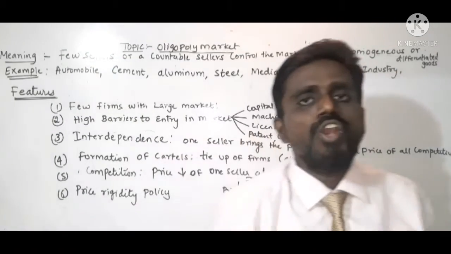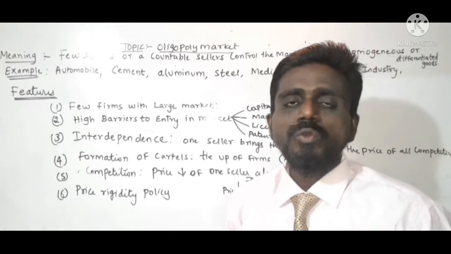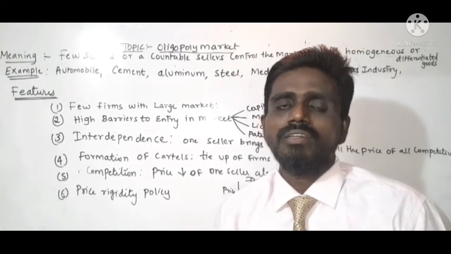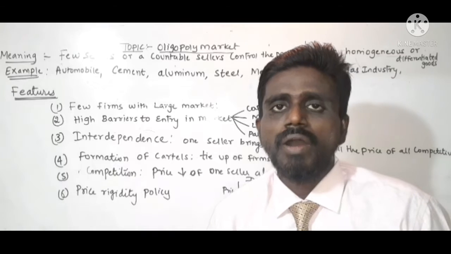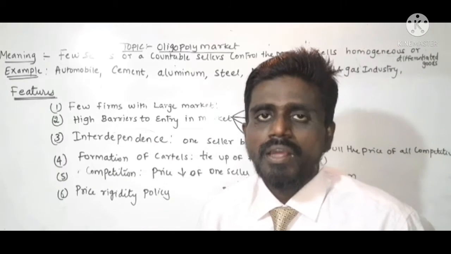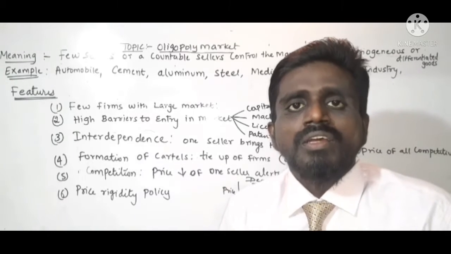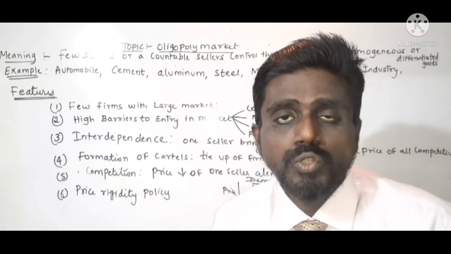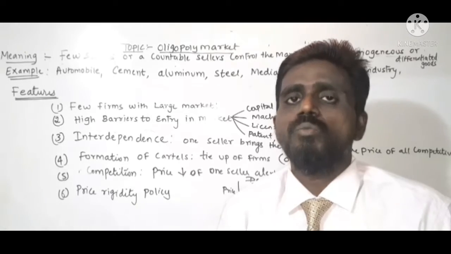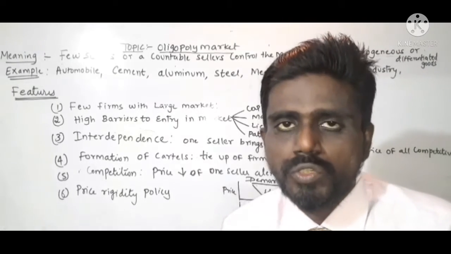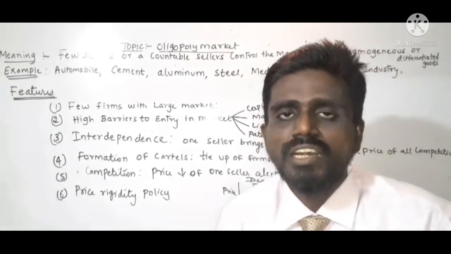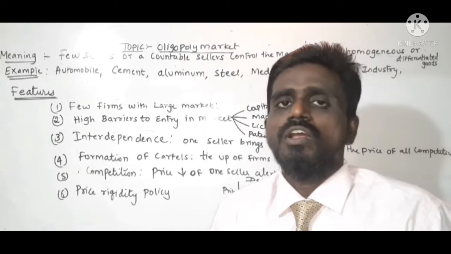So in oligopoly market there are few or countable sellers available in the market. They sell homogeneous, that means substitutable products, and differentiated products.